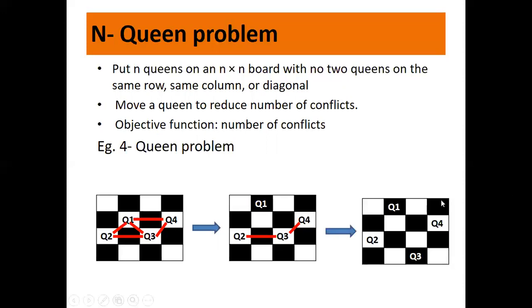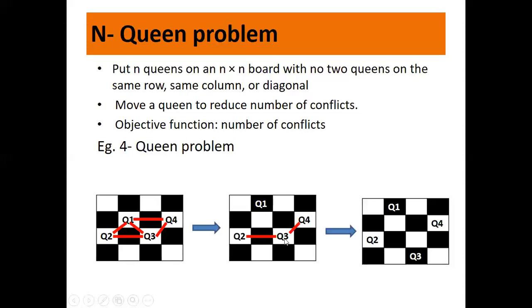If you look at Q1, Q1 is very safe. It does not have any attacks possible. There is no other queen in the same row. There is no other queen in the same column. There is no other queen in the diagonal as well as in this diagonal. So Q1 is safe. Now if you look at Q2, it has attack only from Q3 as it is in the same row. And Q3 has attacks from both Q2 as well as Q4.